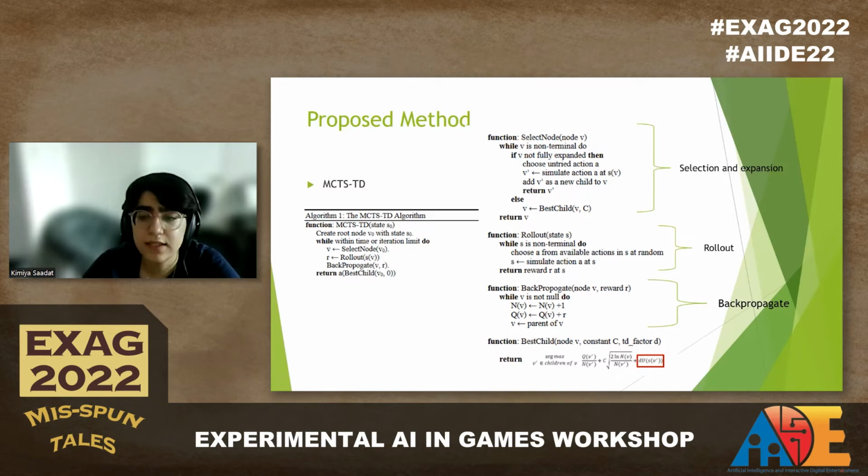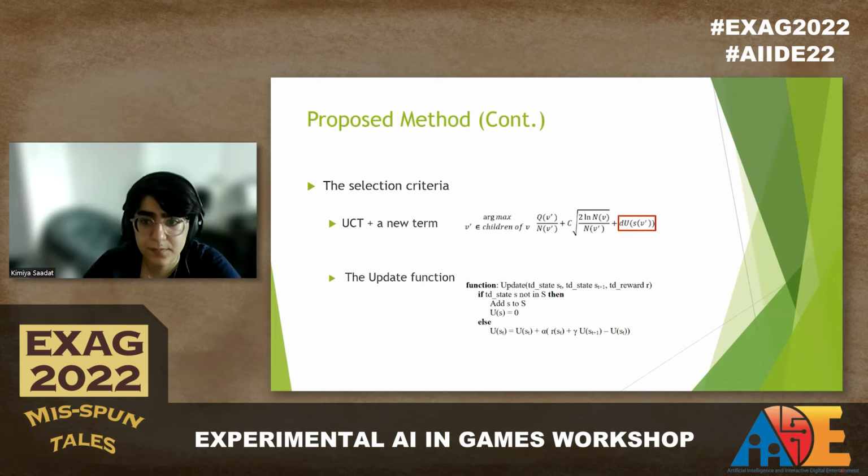There is a main difference between original MCTS and MCTS-TD. As you can see, the selection criteria in function best child is different from UCT. A new term is added to UCT selection criteria, D·U·ASV prime. U is the utility value of the child estimated by the update function. D is the TD factor, which is used to control the effect of utility estimation in the equation. The higher the utility value of a child estimate is, the more chance it will get to be picked.